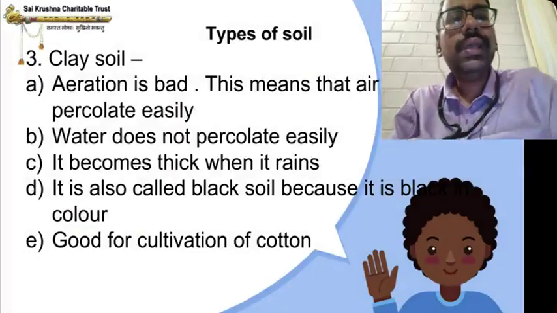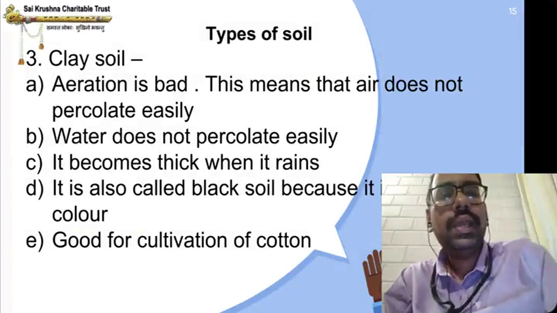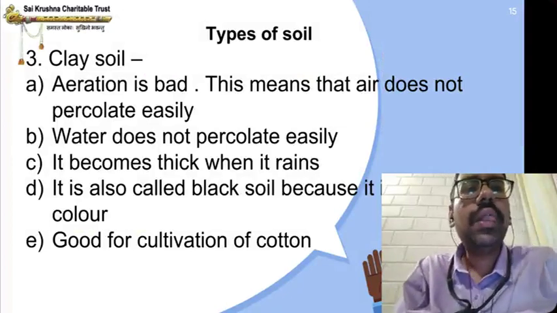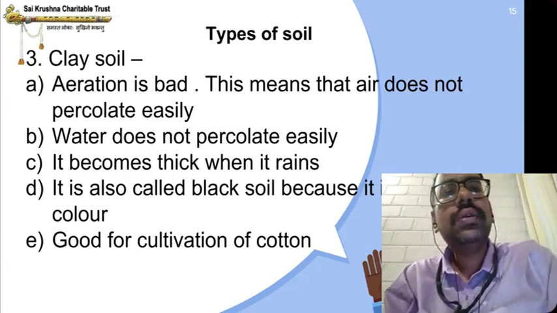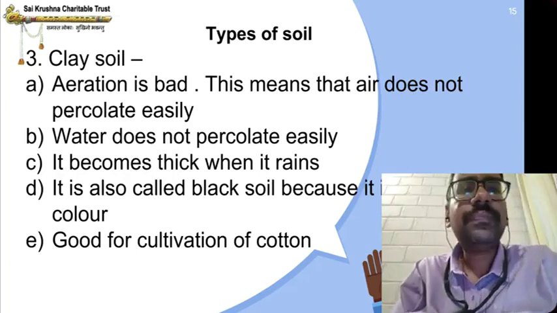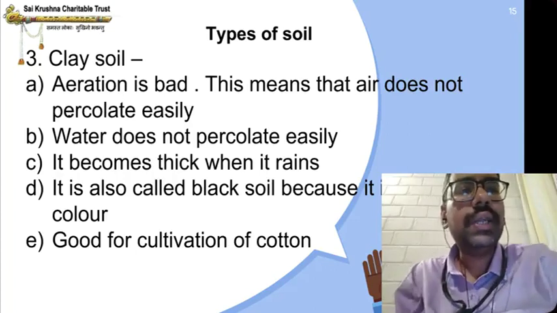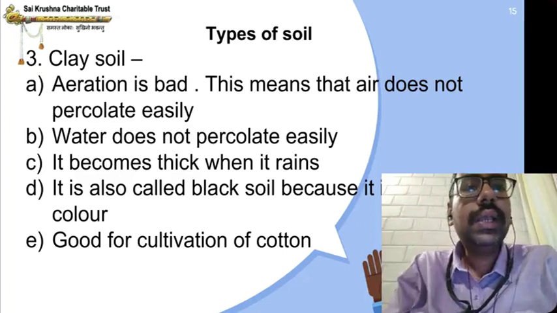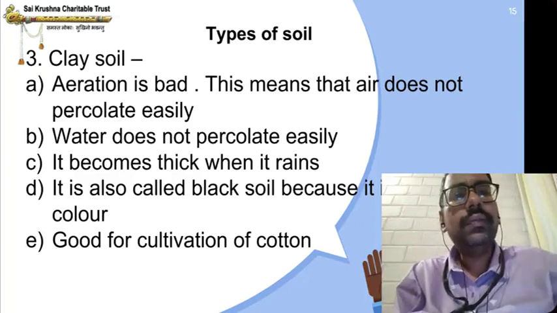Okay, clay soil. What are the characteristics of clay soil? Aeration is bad, which means air does not percolate easily. Water does not percolate easily either. Percolate means enter, so water does not enter easily. It becomes thick when it rains.